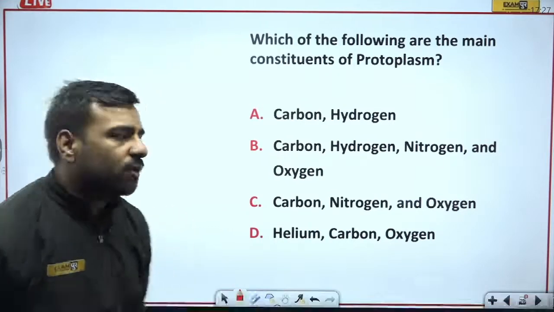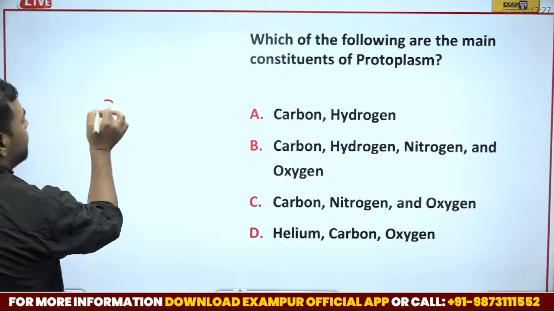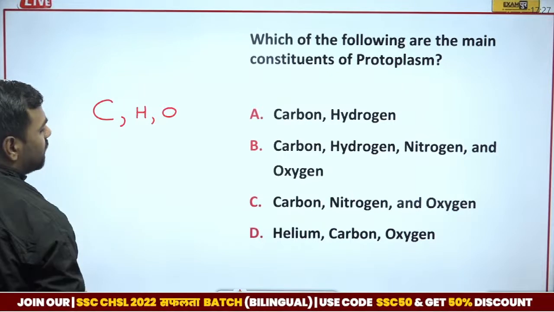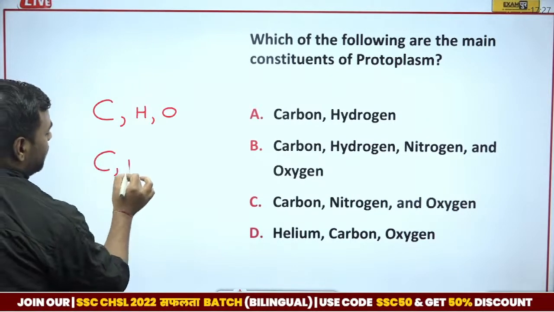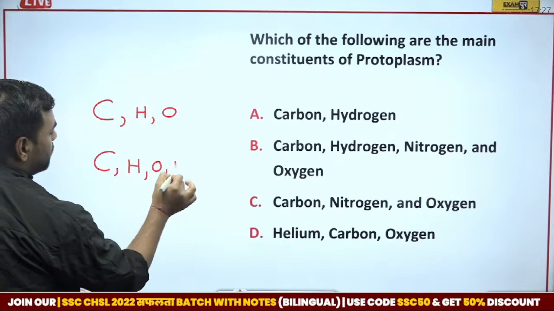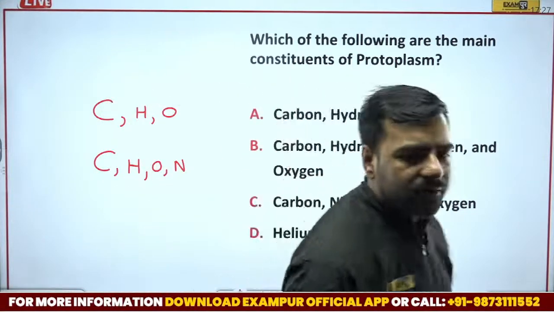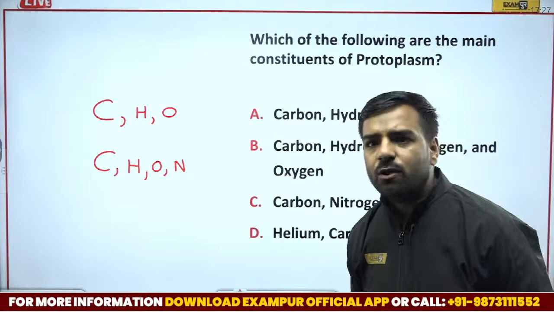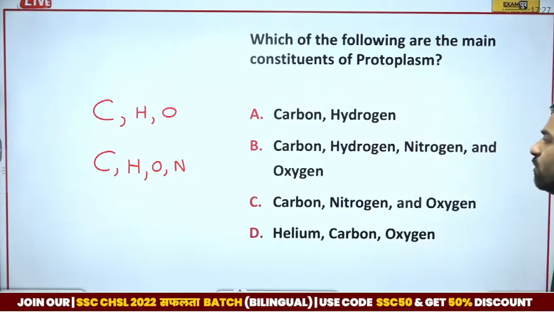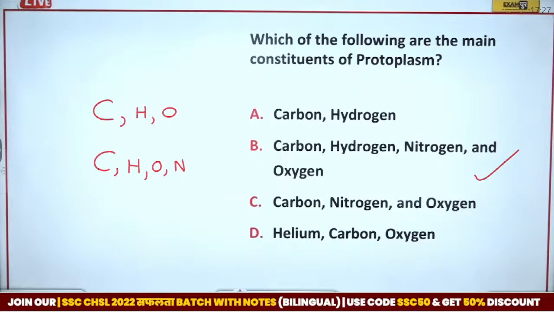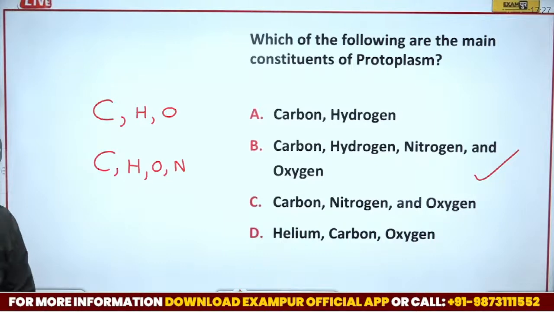Okay, so what I was talking about, whenever we talk about carbohydrate, carbohydrate contains carbon, hydrogen, oxygen. In a similar manner, when I talk about protein, we have carbon, hydrogen, oxygen and nitrogen. Now we are talking about protoplasm. So protoplasm has carbon also, hydrogen also, oxygen also and nitrogen also. So here option number B, that is carbon, hydrogen, oxygen and nitrogen, the correct answer is going to be option number B.